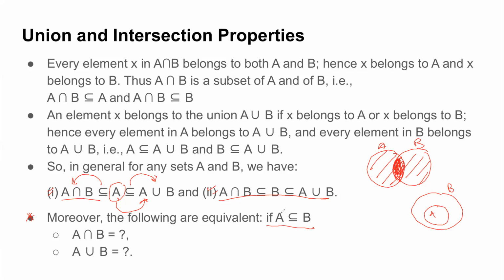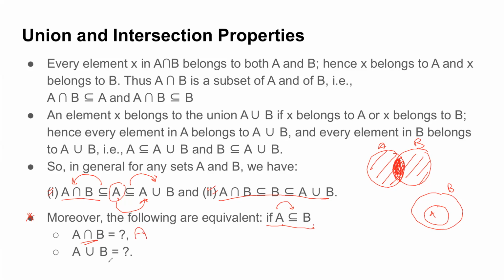What we are saying is A is contained in B. It may also be equal, because we have not neglected that. What can we say about A intersection B? A intersection B is all the elements which are present in A as well as in B. So what would be the smallest set which is present in common in both A and B? Since A is contained in B, definitely it will be A, right?